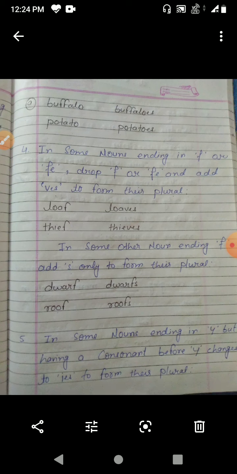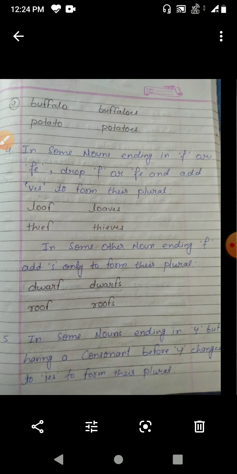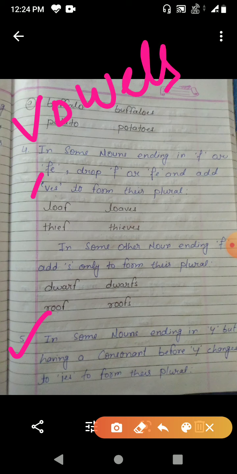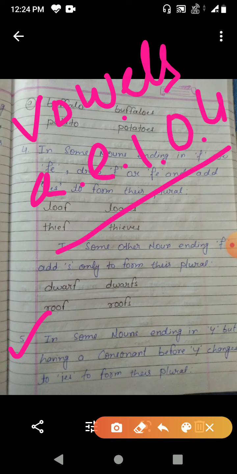Now, some nouns end in y but have a consonant before y, and the y changes to ies to form the plural. What are the consonants? I have already given you knowledge about the consonants and the vowels. The vowels are a, e, i, o, u, and except those, all letters are consonants.